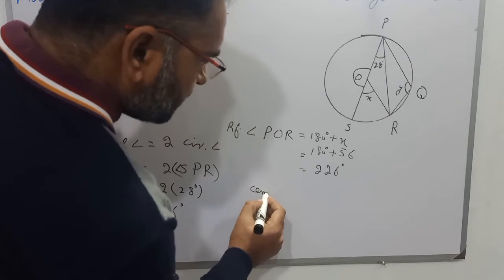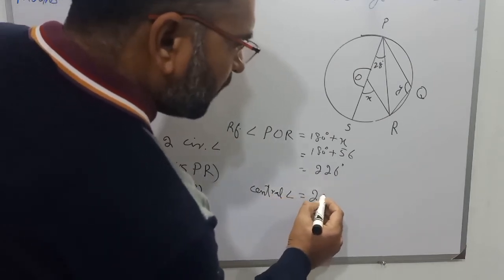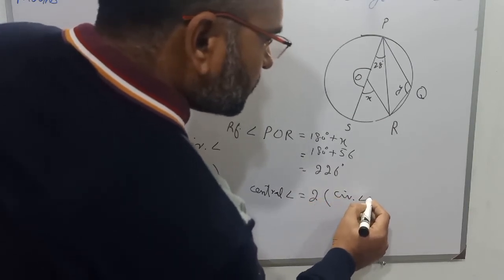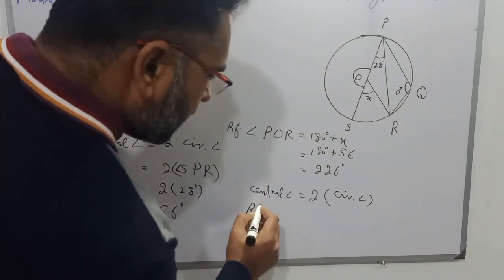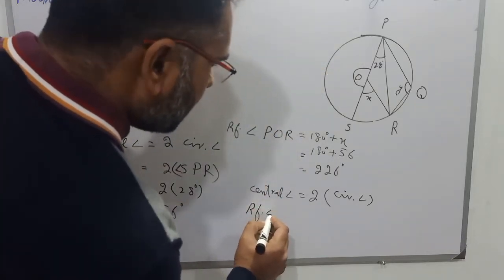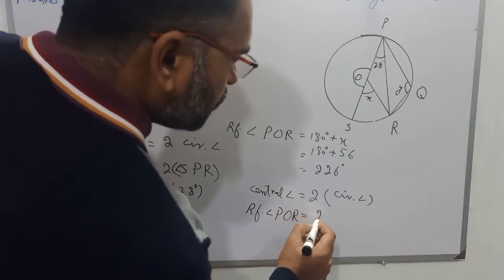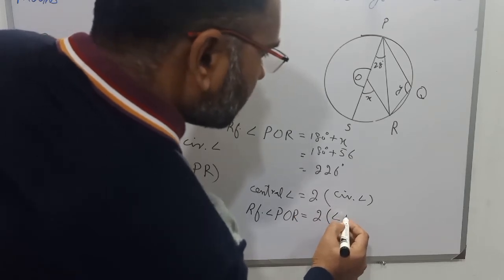Central angle is equal to twice the circumference angle. So the central angle, reflex angle POR, is equal to twice angle PQR.